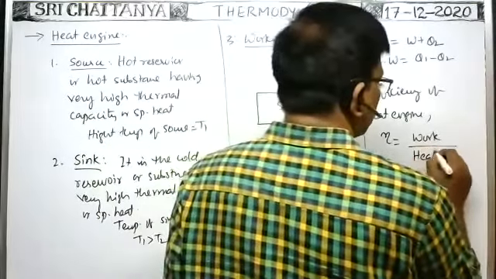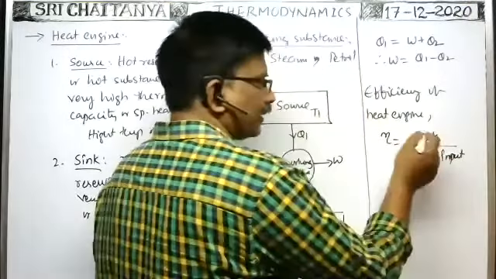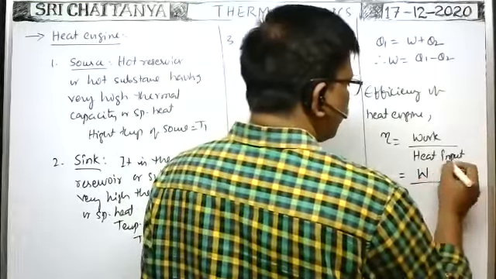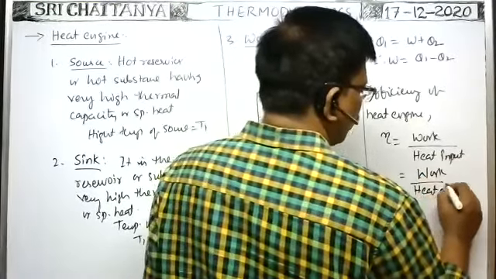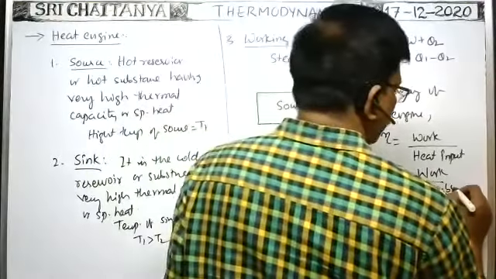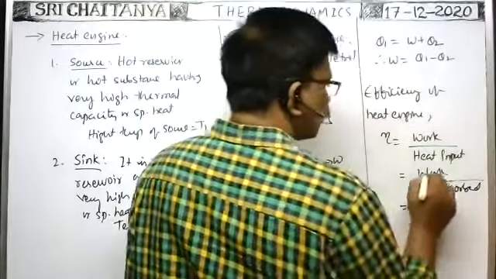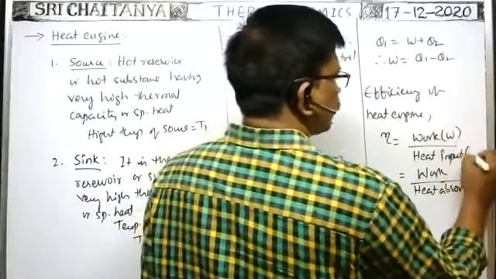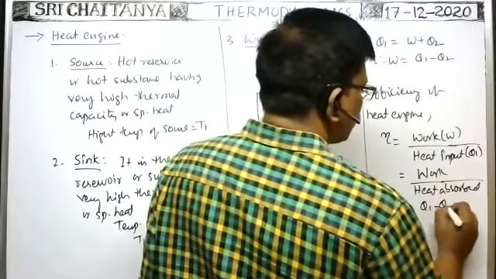Heat input or heat absorbed, not rejected. Work, W, by heat input, or heat absorbed by the working substance from the source. So work we can write as Q1 minus Q2. Here it is W, and it is Q1. W means we can write Q1 minus Q2 by Q1.